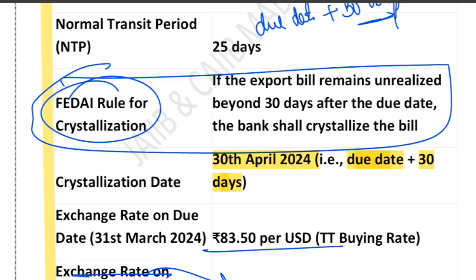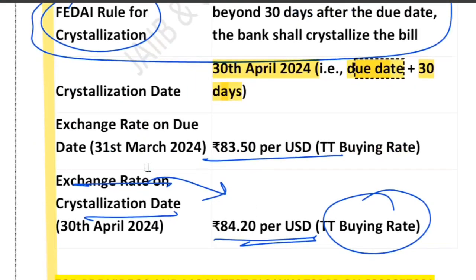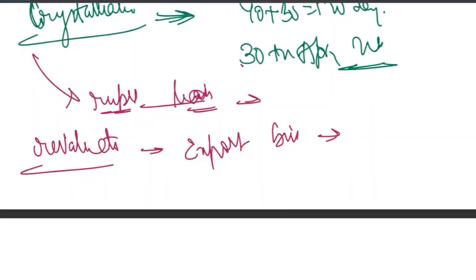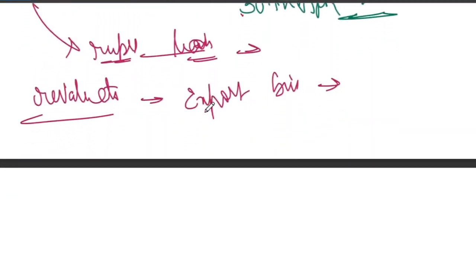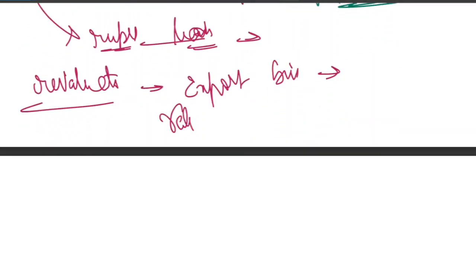And what is the rate on the crystallization date? They have mentioned it is, I think, just wait a minute. Okay, it is the due date. Due date is 31st March. This is the rate, don't take that. Take 84.20. So the bank revalues the export bill at this rate. The rate of crystallization is 84.20 rupees per dollar.